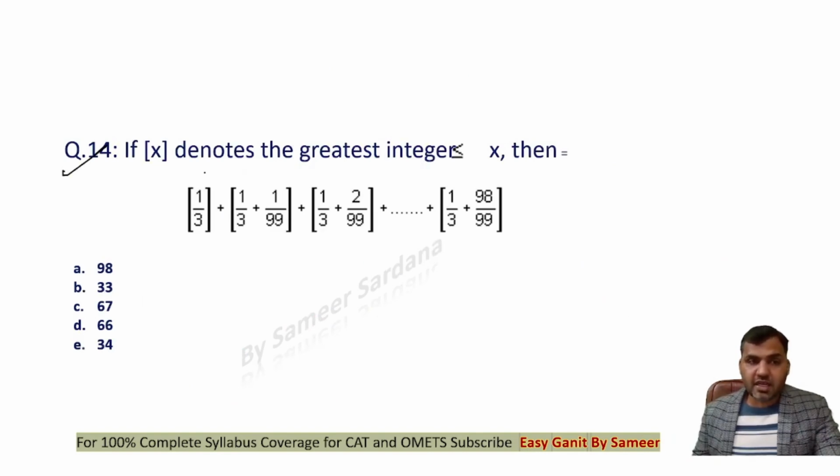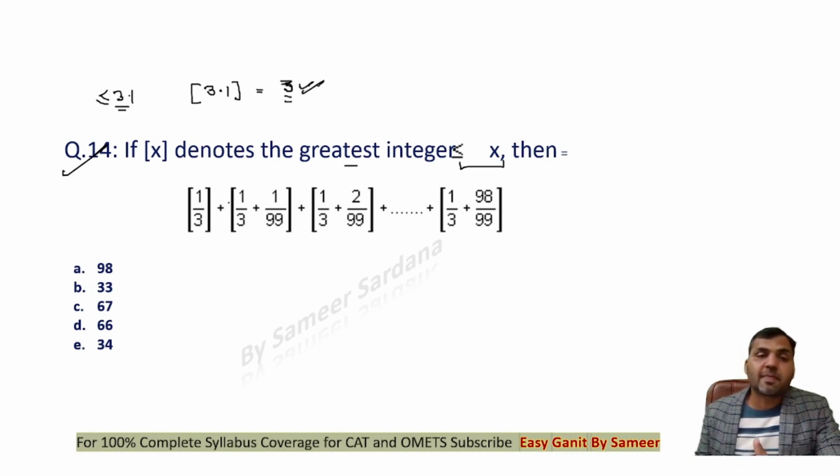Question number 14 is a greatest integer function question. It says that the greatest integer function denotes a value which is the greatest integer less than or equal to x. Now everybody knows the basic definition of the greatest integer function. If I put the value of x as 3.1, then I need to find the greatest possible integer which is less than or equal to 3.1. The greatest possible integer which is less than or equal to 3.1 is 3. So the greatest integer function output will be equal to 3 here. Now if you observe this whole expression, we have a greatest integer function outside of these fractions. See that 1 by 3 is less than 1.